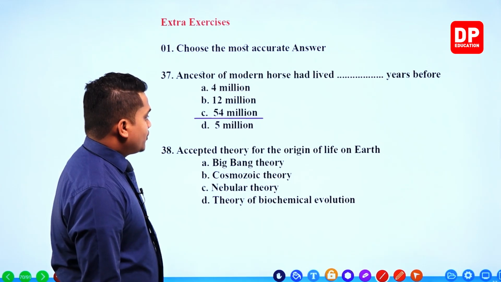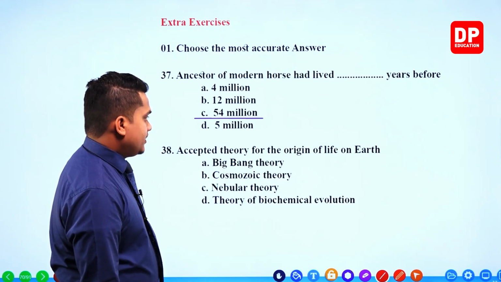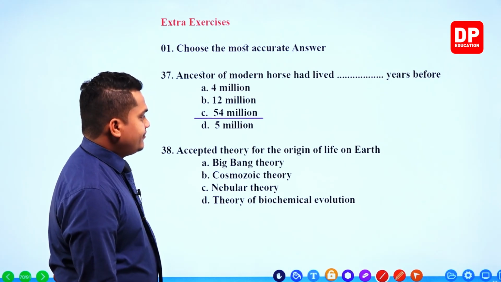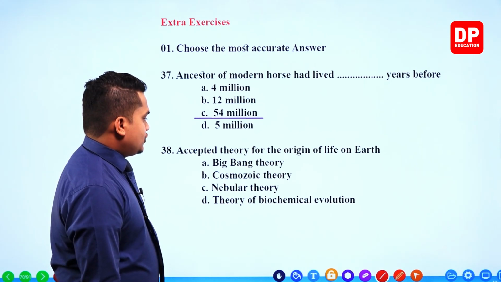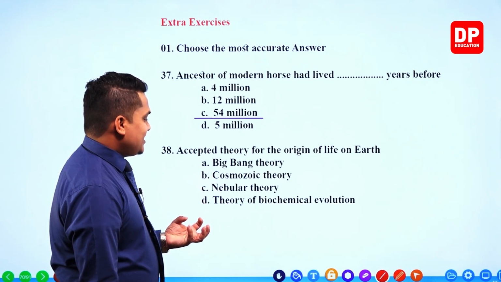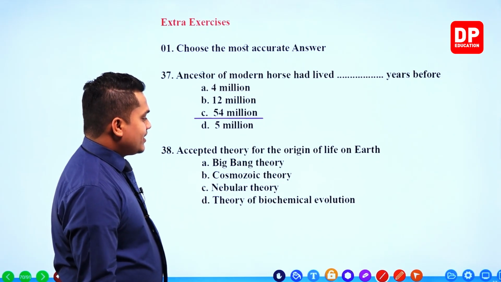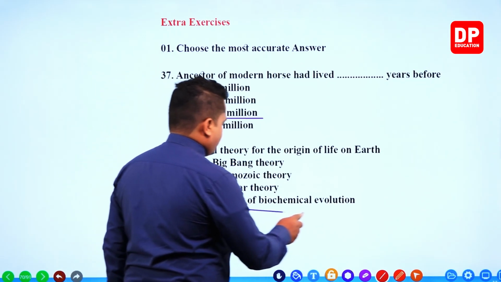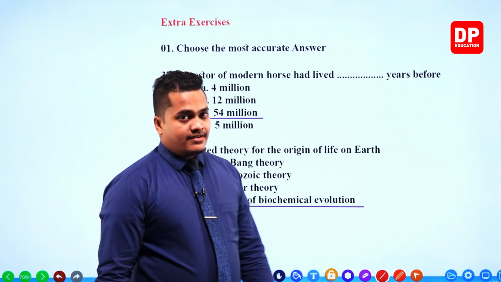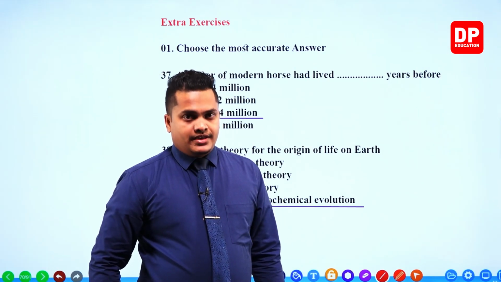Accepted theory for the origin of life on Earth. So the modern scientists accept that the theory of biochemical evolution is the main reason for the origin of life on Earth.